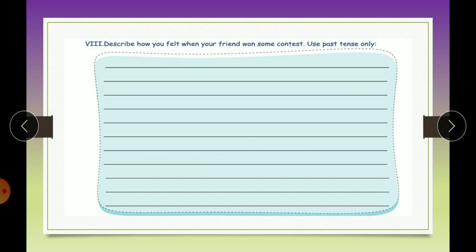So these are the exercises and you have to do them in your grammar books only.